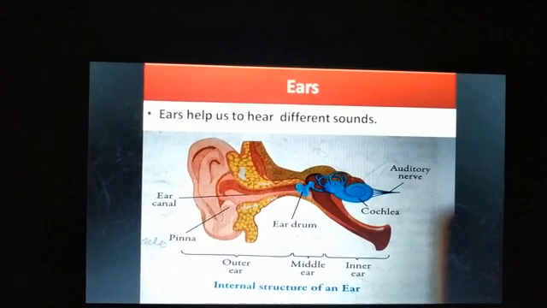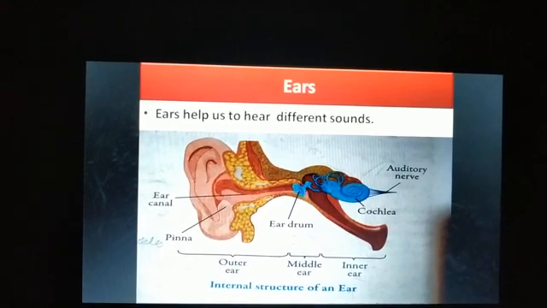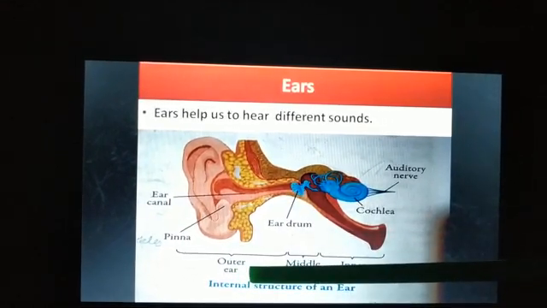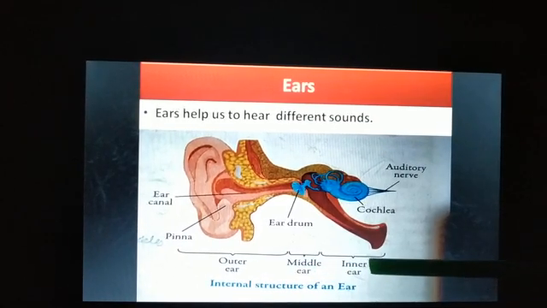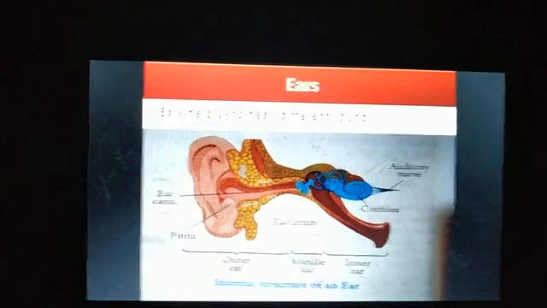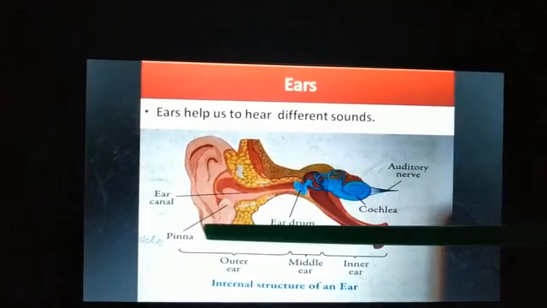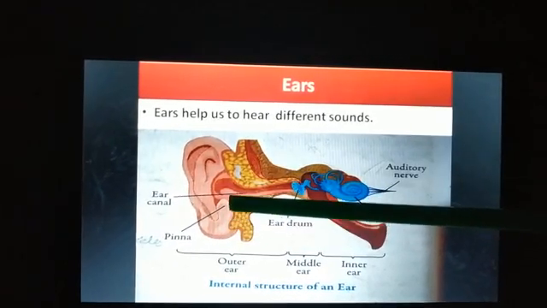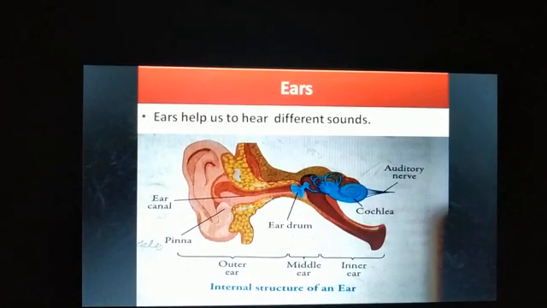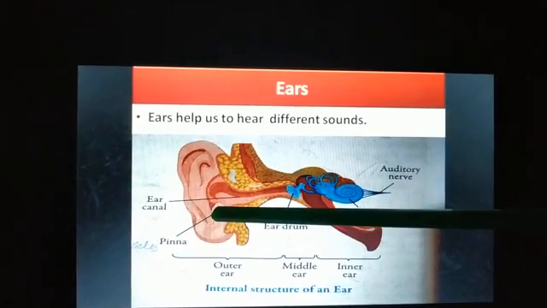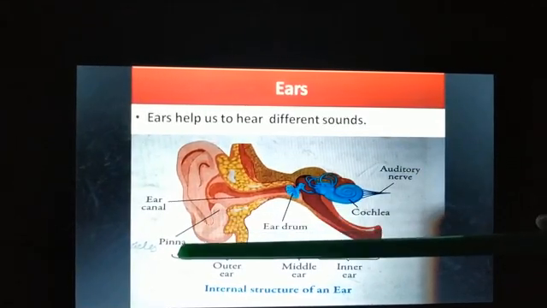Now ears can be divided into three different parts: outer ear, middle ear and inner ear. The part of the ear which you can see, which you can touch, is the outer ear, and it starts with the pinna. So this region is our pinna.